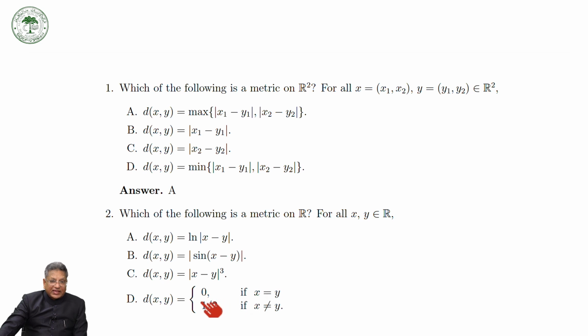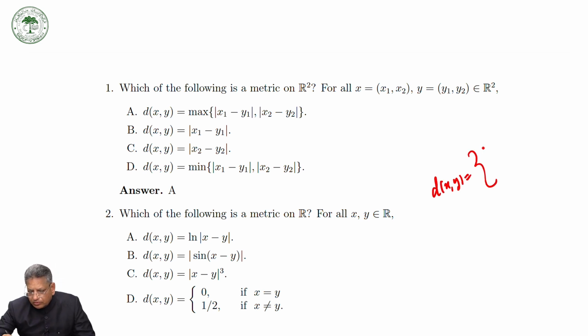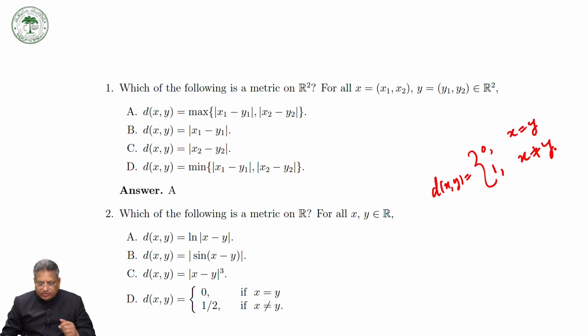I have already mentioned that a discrete metric is defined as d(x,y) is equal to 0 if x is equal to y, and 1 if x is not equal to y. So this is the discrete metric.